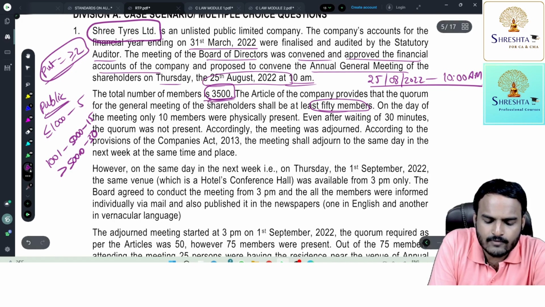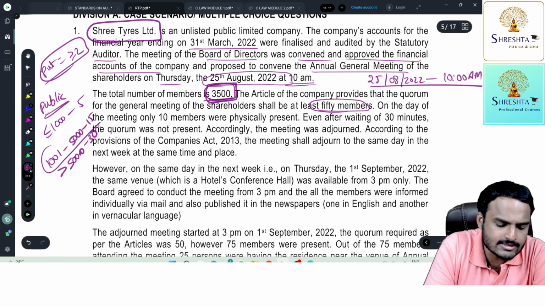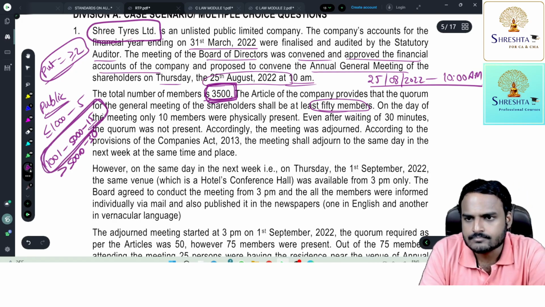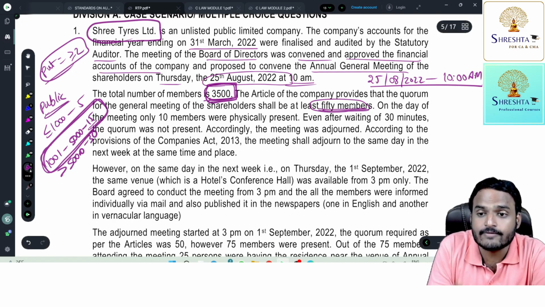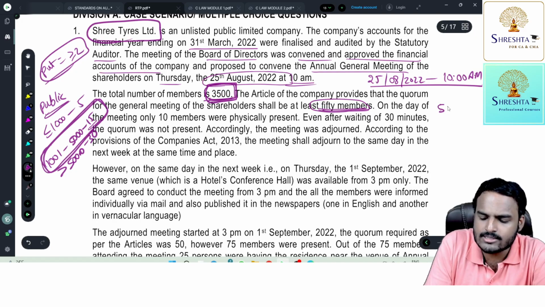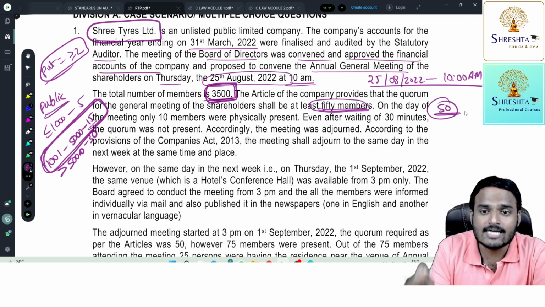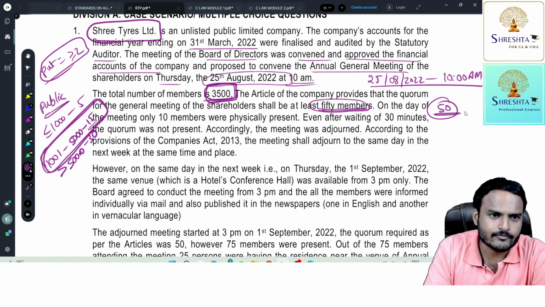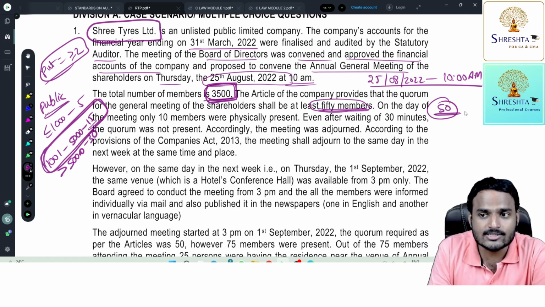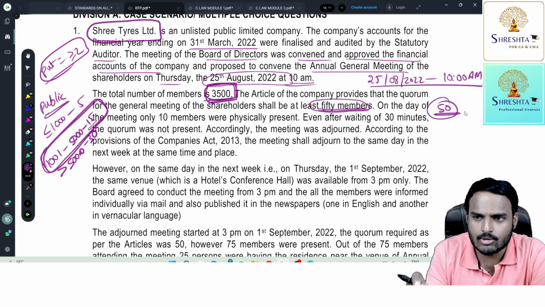The number is 3500, so it falls in the second slab. Yes or no? It is in the second slab. According to the second slab, the applicable quorum is 15. But in their AOA, it is 50. So which one should I follow, sir? 50. So what is our quorum? 50. AOA or Act, whichever is higher. In the Act, it is 15 members, but in the AOA, it is 50. So 50 is your applicable quorum.